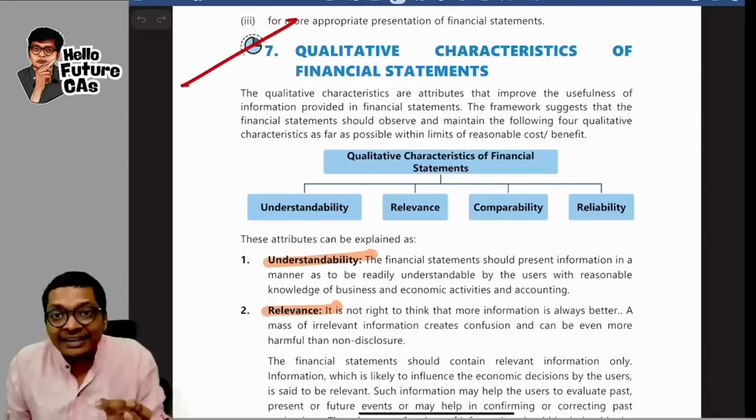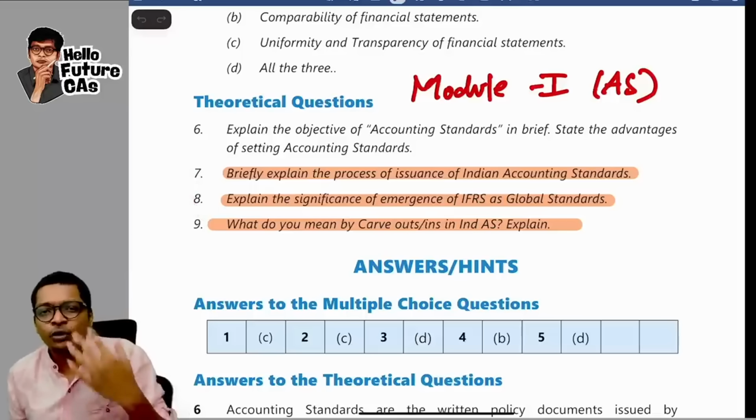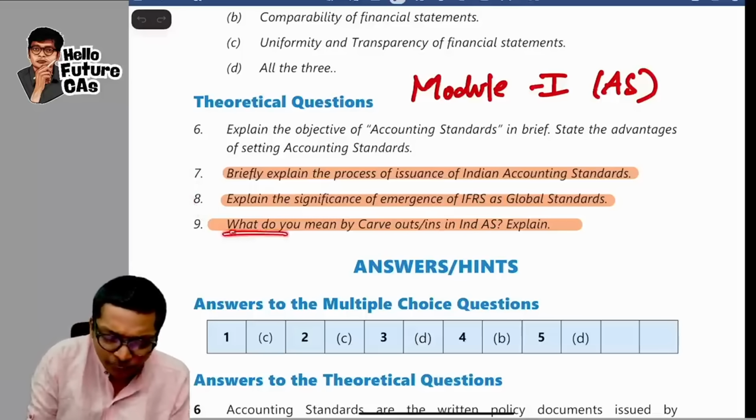Briefly explain the process of issuing accounting standards. There are some steps. Explain the significant emergence of IFRS as global standards. Go through that. These 2, if you feel it's heavy, okay, that's fine. At least quickly go through. Out of 4 you can get 2 or 3. But this last one is very important.